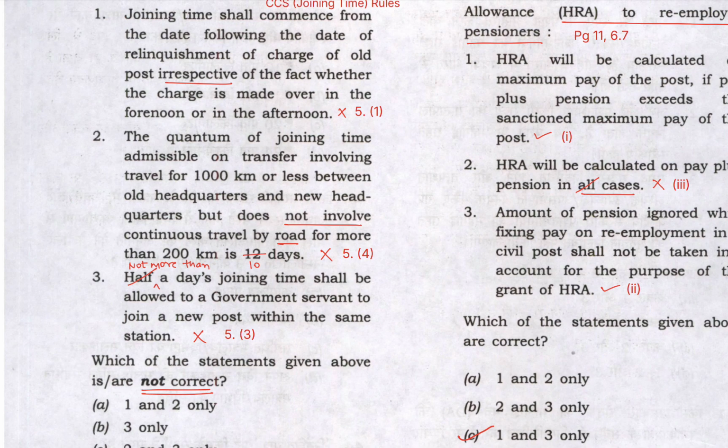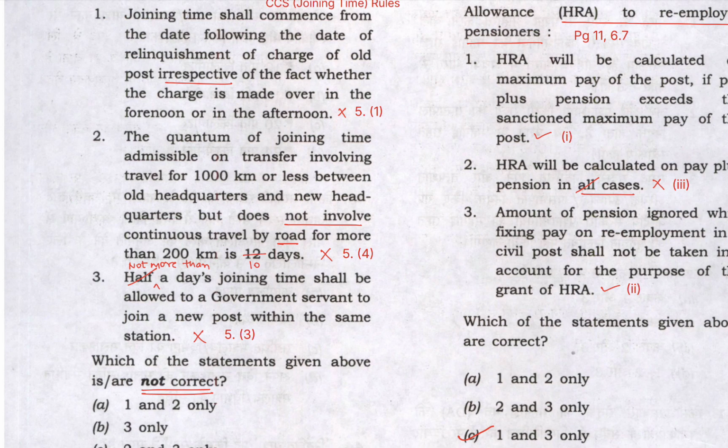This is given in para 5.4. Statement 3 says half a day's joining time shall be allowed to a government servant to join a new post within the same station. So within the same station, not more than 1 day's joining time shall be allowed, not half a day. So one day is the maximum joining time in this case. So this statement is also incorrect.